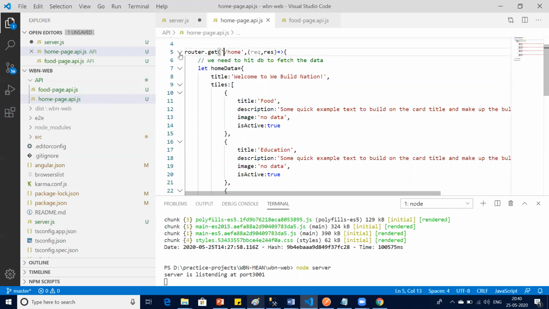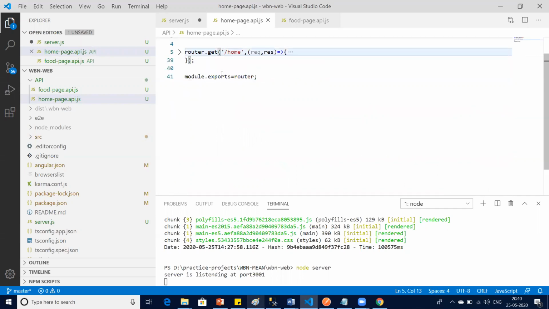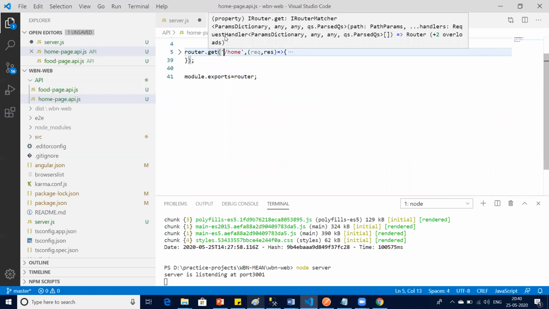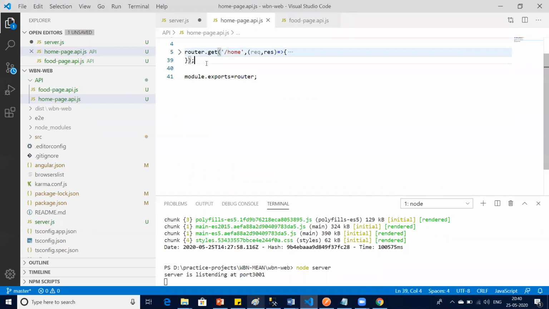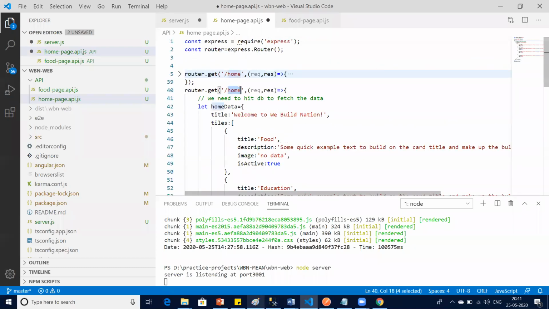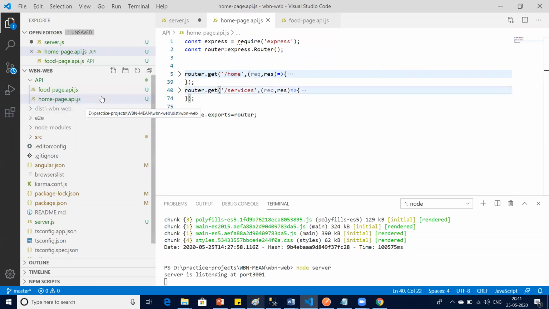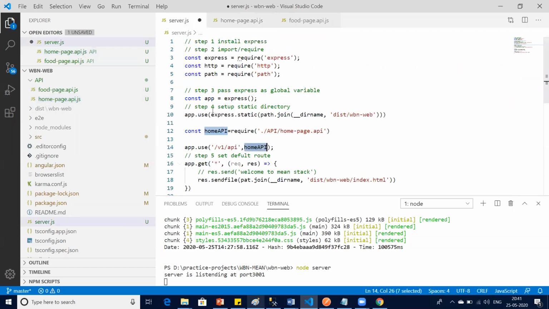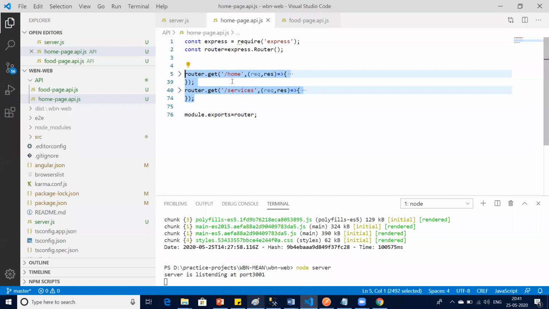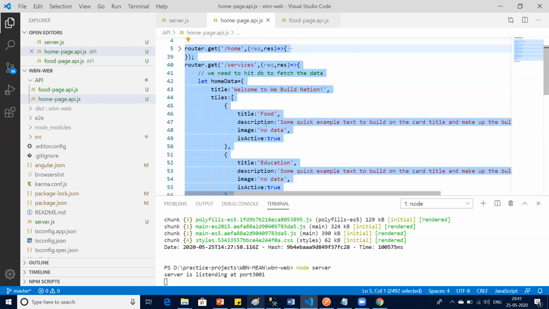If you have one more API, slash home, slash about, for example, slash services, for example. Whatever route you put, all these APIs are injected here. Now we have two APIs in the home page API, and both of them are injected here. If someone calls v1 slash API slash home, this will be called. If someone calls v1 slash API slash services, then this one will be called.